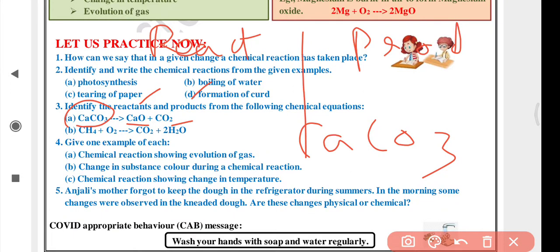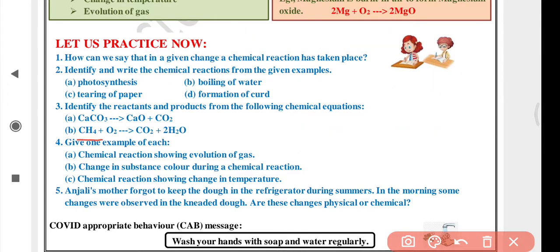In 3A, CaCO3, calcium carbonate is a reactant, and CaO and CO2 are products. Similarly here, CH4, methane and oxygen are reactants, and carbon dioxide and water are products. In products you will not write 2H2O, you will write H2O.